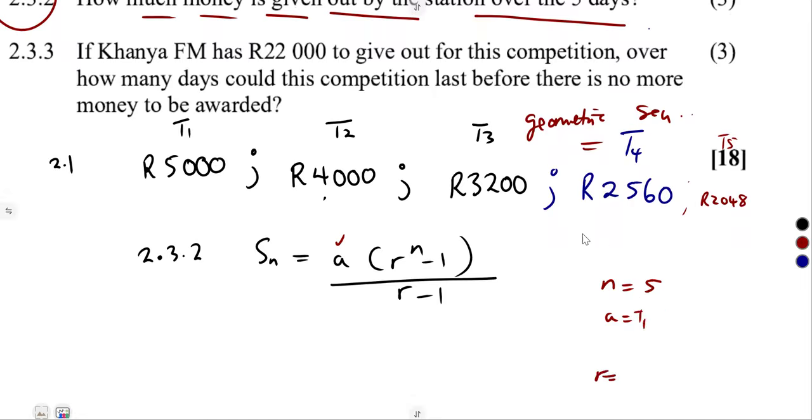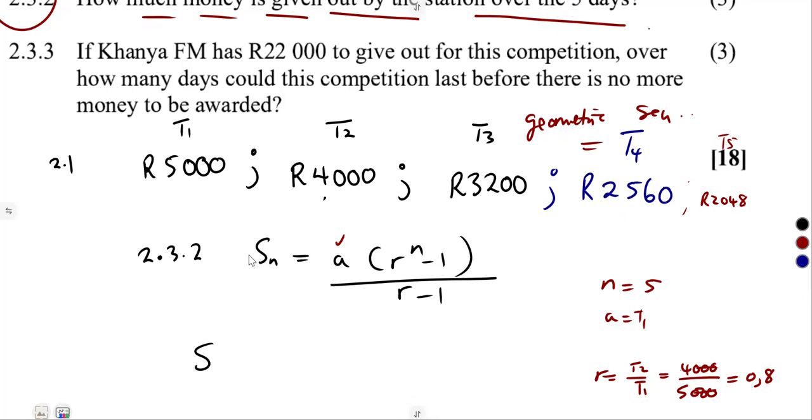So r is that percentage, 80%, or you can simply use the T2 over T1 formula. Our T2 over T1, that's 4,000 over 5,000. That was going to give us 4 over 5, which is 0.8. The 80% as a decimal is 0.8. So with this, we can calculate the sum.